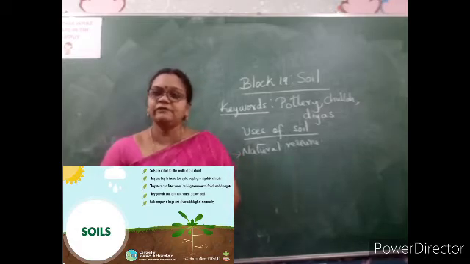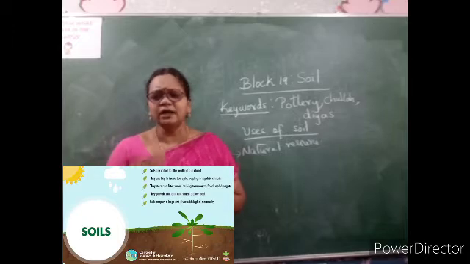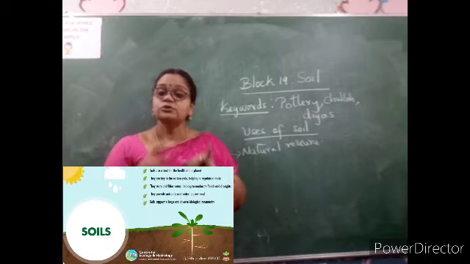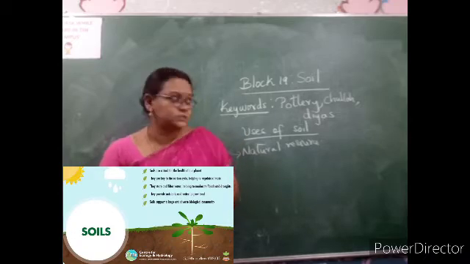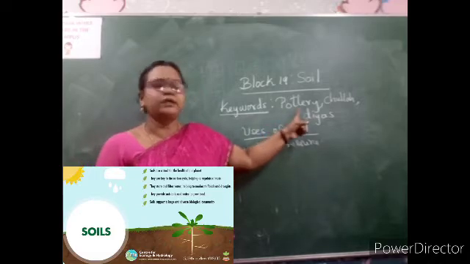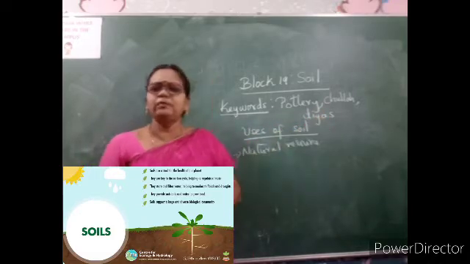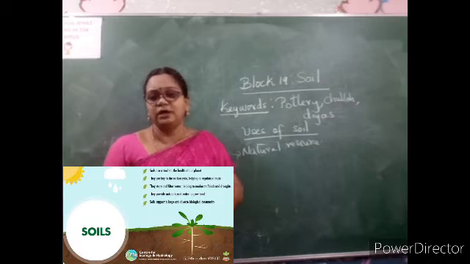So soil we find in different places. The color of the soil depends upon the things it is mixed with. Soil is a natural resource. It is very useful to us. You can see the keywords pottery, chula and diya. You can make out what we are going to learn in the next part. So soil is very useful.